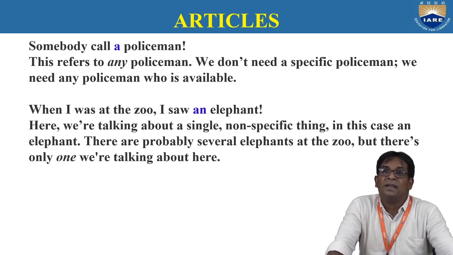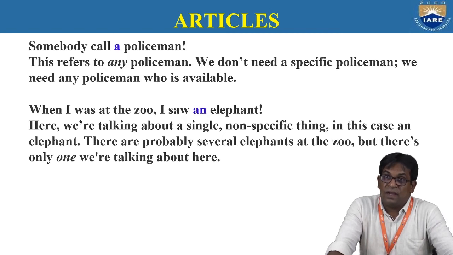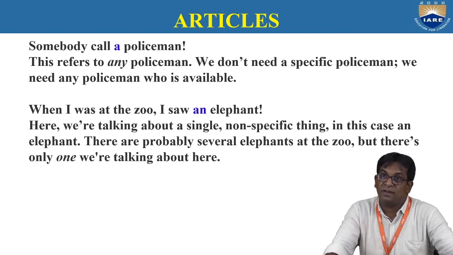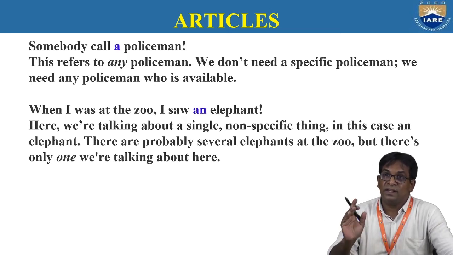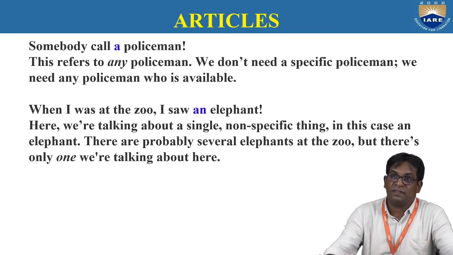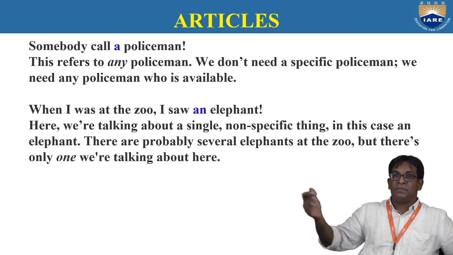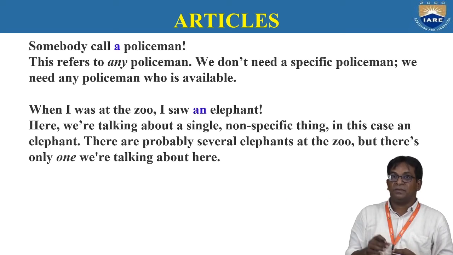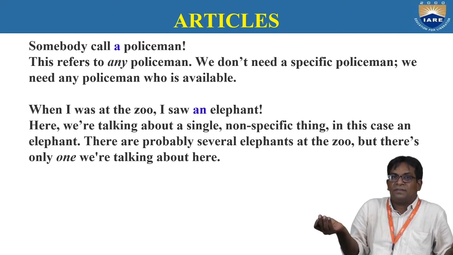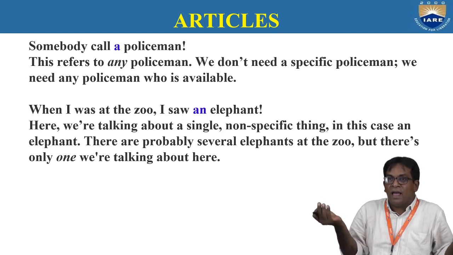Understand? Unspecific sense. When I was at the zoo, I saw an elephant. We're talking about a single, non-specific thing. There may be several elephants in the zoo, but we are unspecific. I saw an elephant. It's very simple. An elephant.